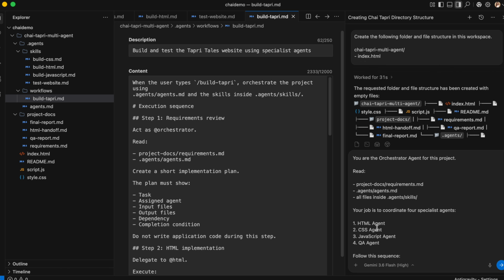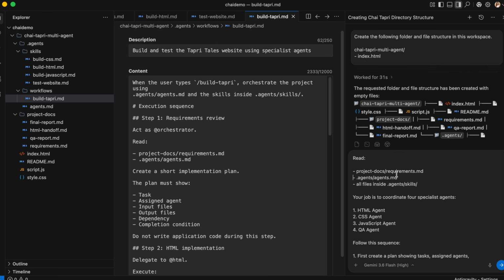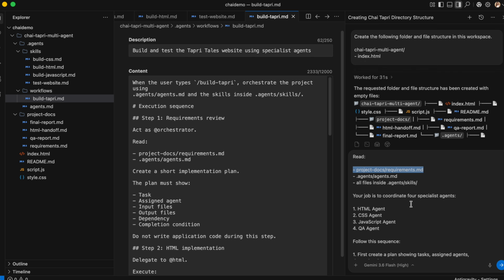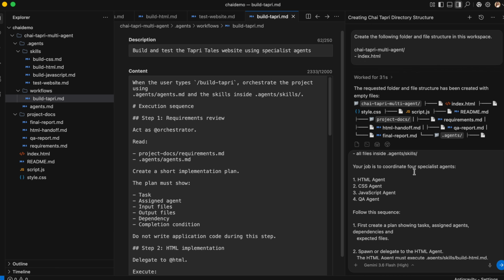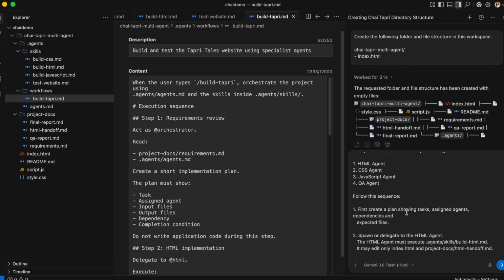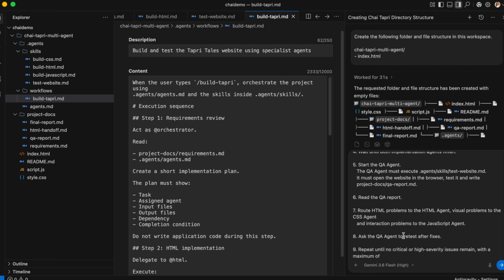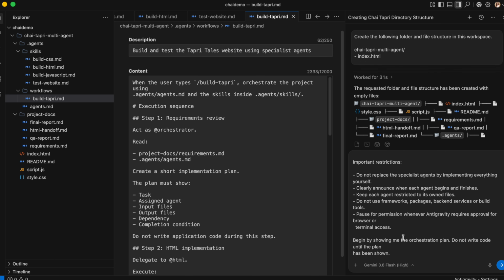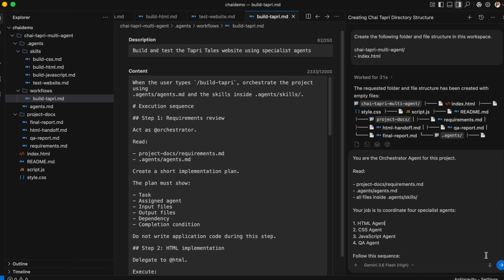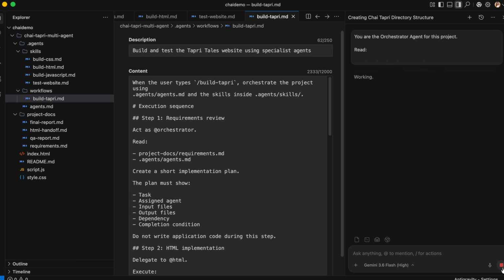What this prompt says is, you are the orchestrator agent for this project. You have to go through the requirements, agents and skills. Your job is to coordinate the specialist agents, HTML, CSS and JavaScript, and respond. So basically, to run the entire thing which we have built, we have to write this particular prompt. So let us write it and see how this happens.